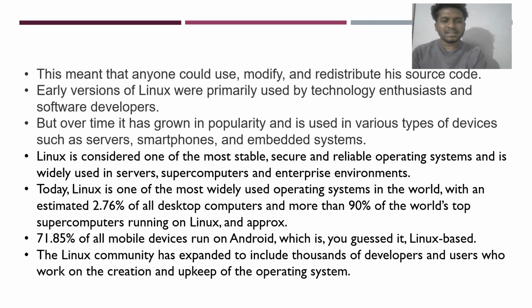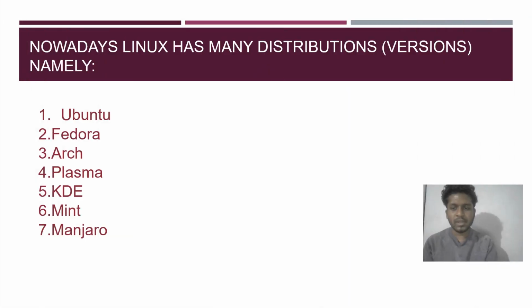It was primarily used by software developers. It became more popular and is used in various types of devices such as servers, smartphones and embedded systems. Linux is considered one of the most stable, secure and reliable operating systems. The Linux community expanded to include thousands of developers working on its creation. Linux has many distributions, namely Ubuntu, Fedora, Arch, Plasma, KDE, Mint, Manjaro, and so on.